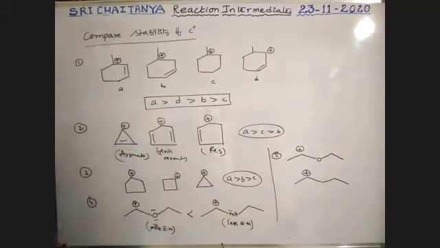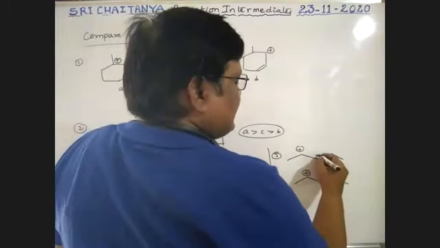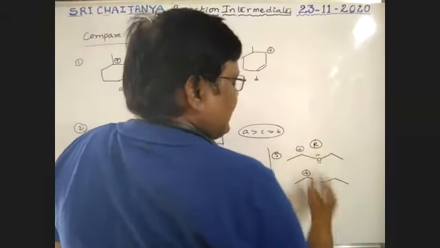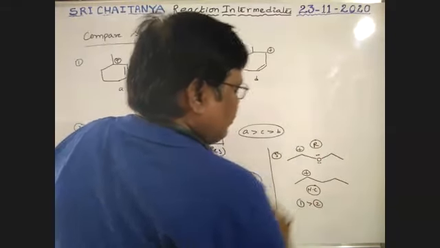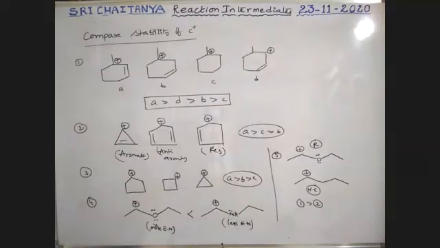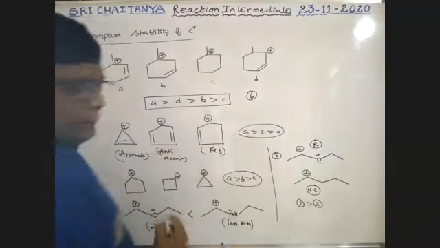Now, tell me, boys, among these two, which one is more stable, 1 or 2? Yes, 1. So here, first resonance. Here, hyperconjugation. Therefore, 1 greater than 2. Okay. Next, 6th one.